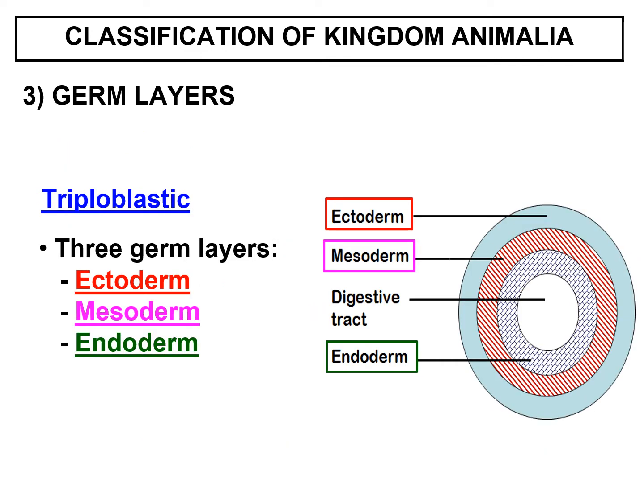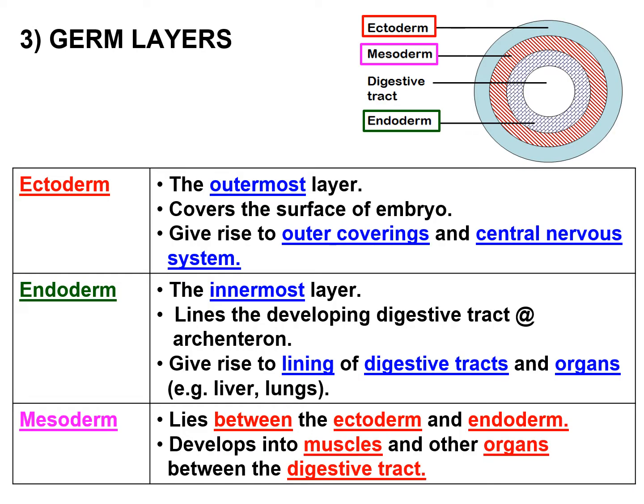While another group of animals have 3 germ layers, which consist of ectoderm, mesoderm, and endoderm. Okay, there are 3 germ layers. That's why it is called triploblastic. So, this is the explanation. What is ectoderm, endoderm, and mesoderm?